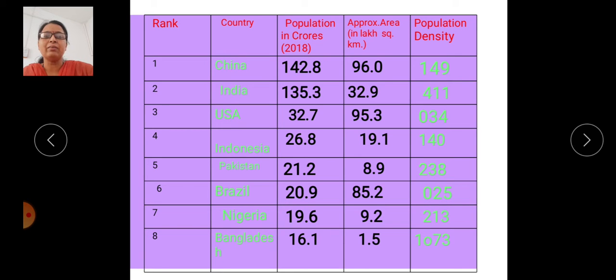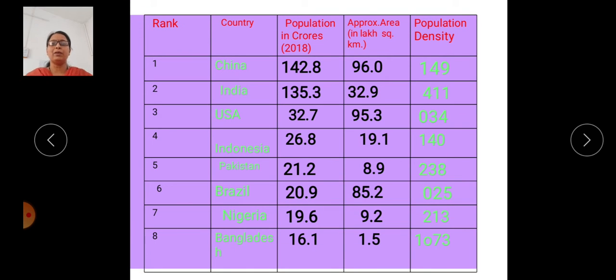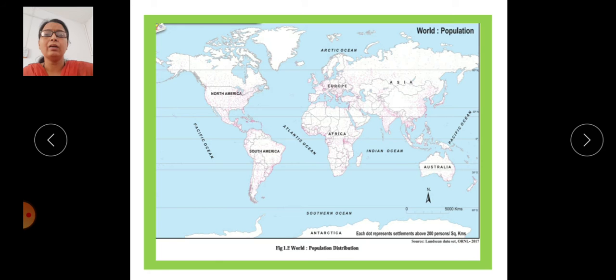Bangladesh has 1073 people per square kilometer, because the area compared to the population is very small. So the area and the population available in that area are responsible for the population density of that area.